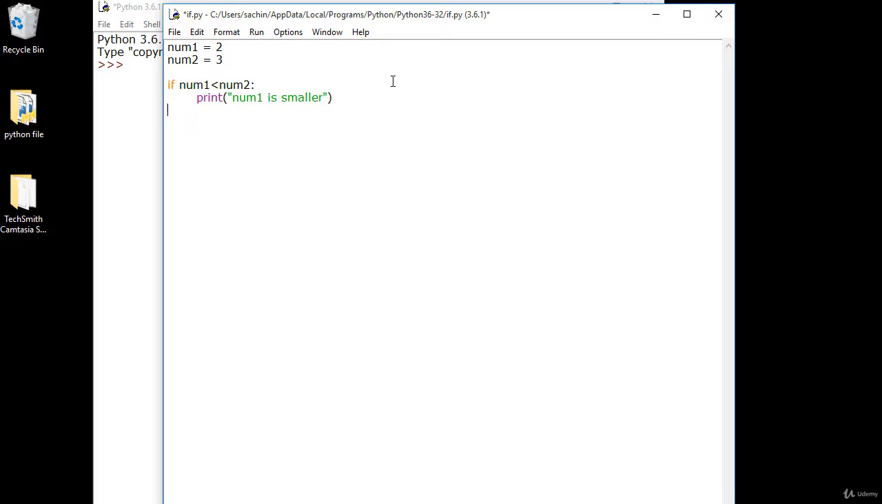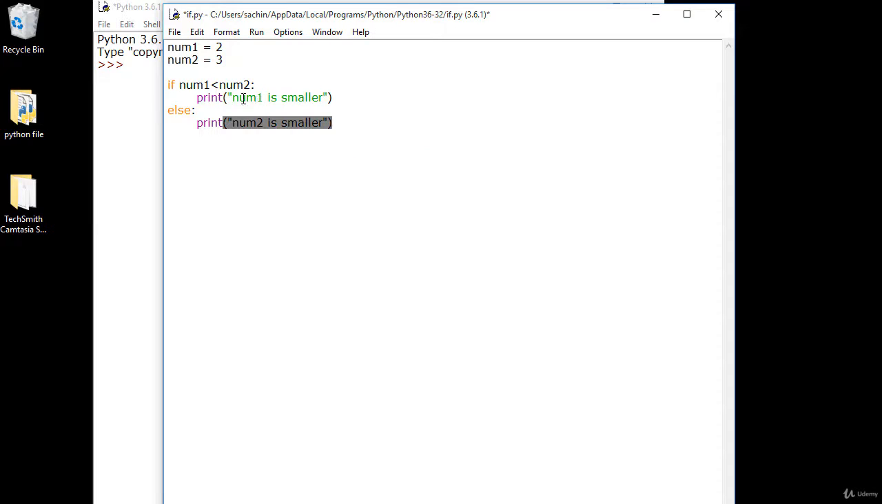What we have done here is check our condition: if num1 is smaller than num2. If num1 is smaller than num2, then obviously num1 will be smaller, or else print num2 is smaller.